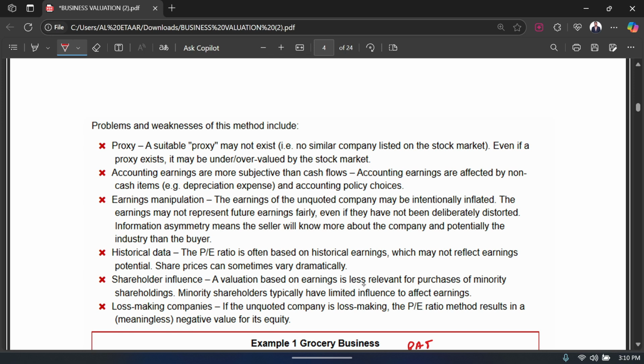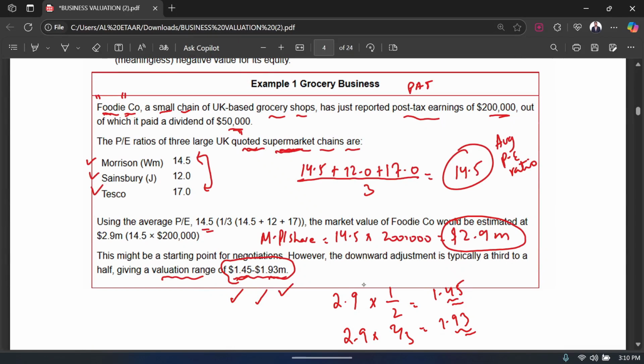So number one, it says that you have to use a proxy. What does a proxy mean? Proxy basically means that these companies that you see over here, Morrison, Sainsbury, Tesco, these are all proxies. These are not my actual companies. These are other companies that I'm using for taking a guess about my PE ratio. So we say that we are using them as our proxies.